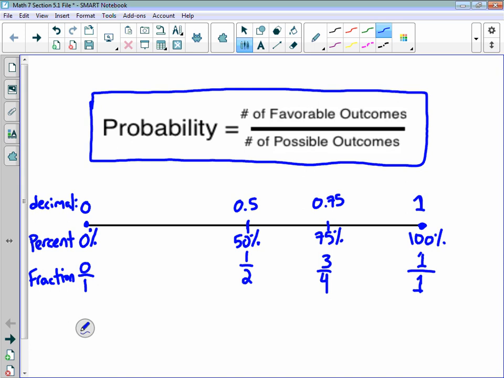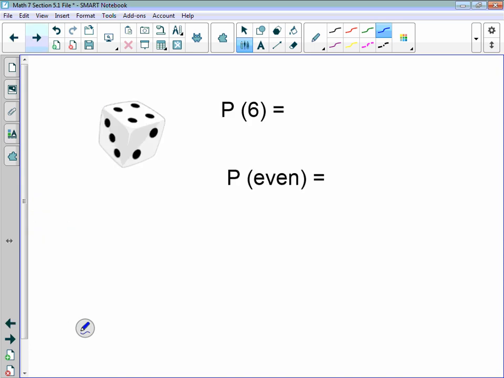So this is how we can portray different probabilities on a number line. Really, we can write it just as a decimal, as a percent, or as a fraction. I'm going to go through a bunch of different scenarios with you using the different ways that we look at probability often in this unit, and hopefully everything will make more sense. We're going to be using dice quite a bit. Dice are often used involving probability. Any board game that uses dice, there's some chance to that game.